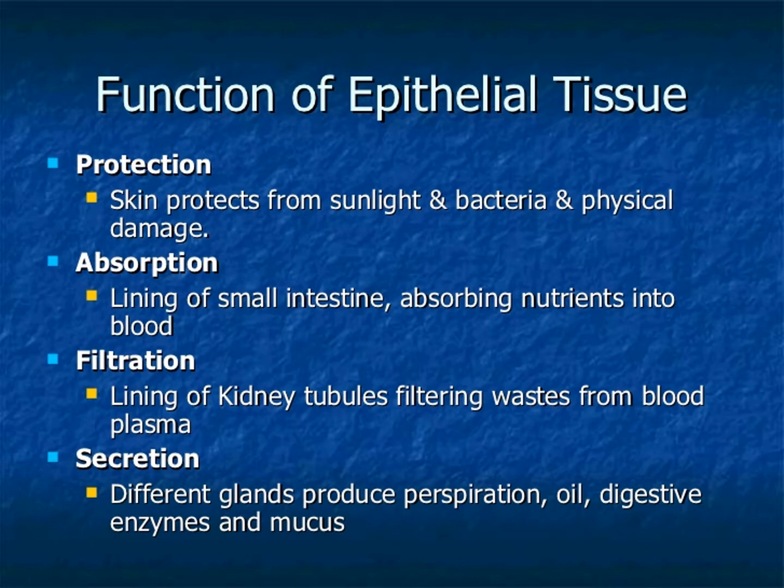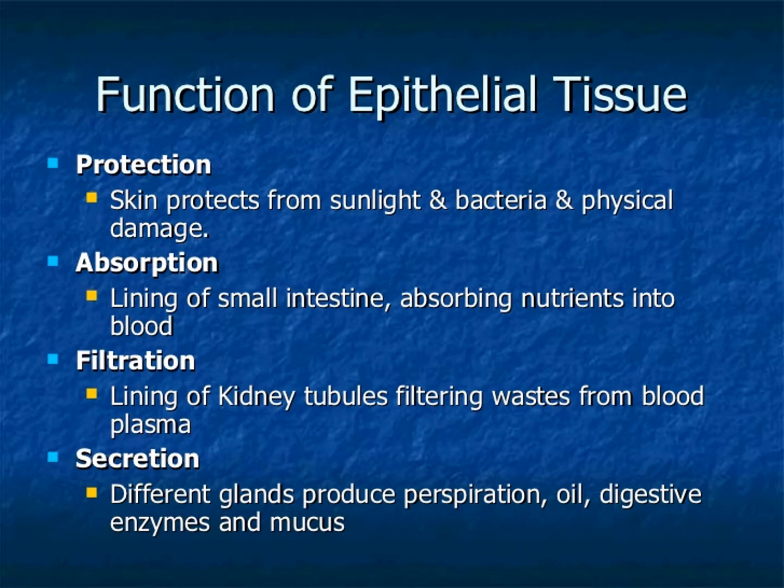Some epithelial tissues perform secretion of sweat, saliva, mucus and enzymes.